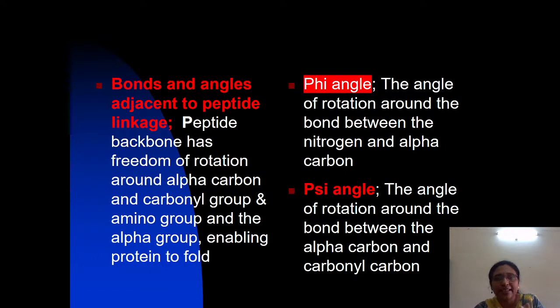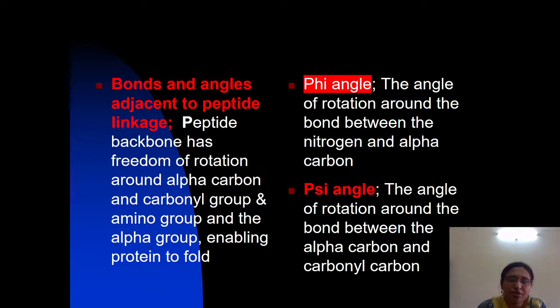So the peptide backbone has freedom of rotation around which bonds? The bonds between the alpha carbon and the carbonyl group, and between the amino group and the alpha carbon, which enables the protein to fold. Except for these, the rest of the bonds, the peptide bonds, have no freedom to rotate; only these bonds, because they are flexible, can rotate.